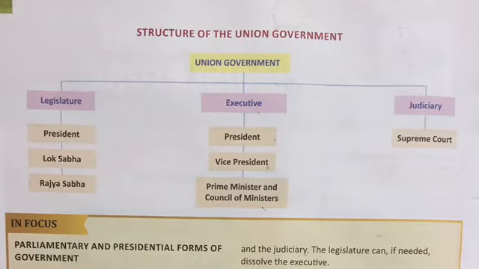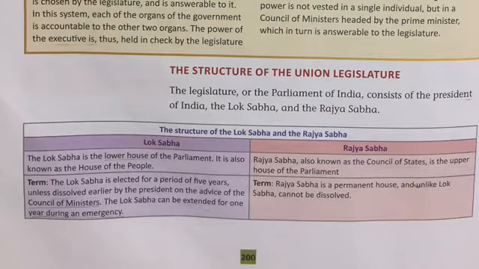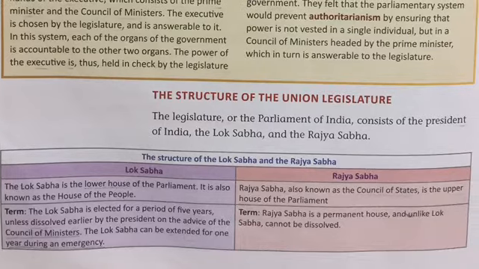So let's understand the first organ of our central government, that is legislature, in detail. The legislature or the Parliament of India consists of the President, the Lok Sabha and the Rajya Sabha. So we have two houses of Parliament, the Lok Sabha and the Rajya Sabha.